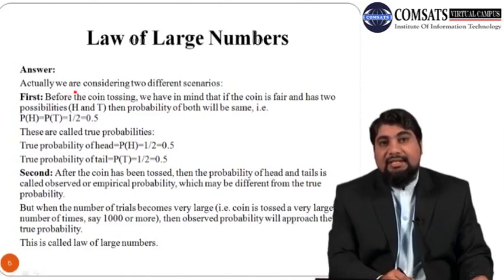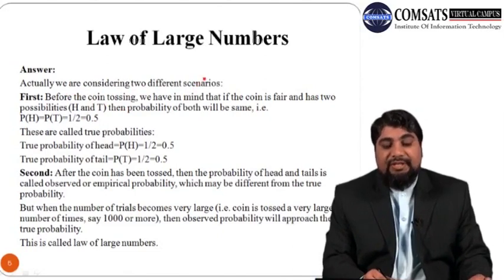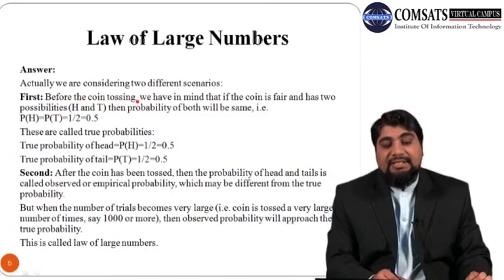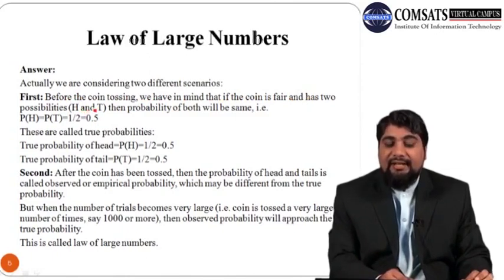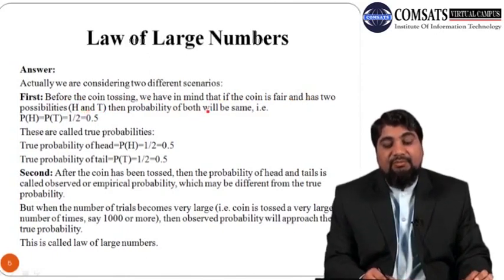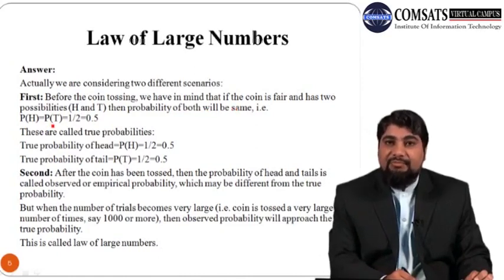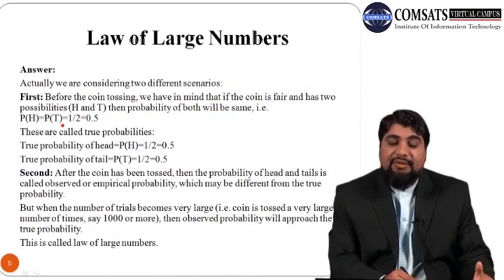The answer is that actually we are carrying out two different scenarios. First, before the coin tossing, we have in mind that if the coin is fair and has two possibilities, head and tail, then the probability of both will be the same, that is, the probability of head will be 50% or 0.5, and the probability of tail will also be 50% or 0.5.